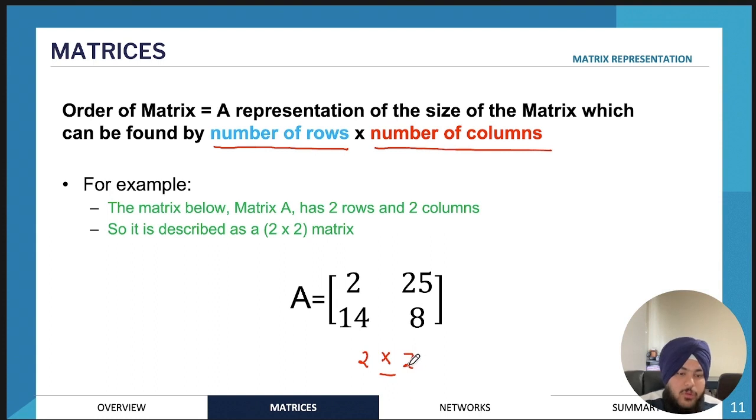So 2 by 2 is the order of this matrix. The answer is not going to be 4. We write it in the form 2 times 2 or 2 by 2. This is just a representation of the size of the matrix, because a really large matrix would have a really high number of rows and columns.